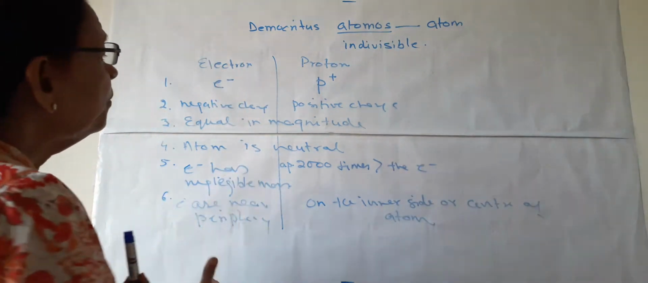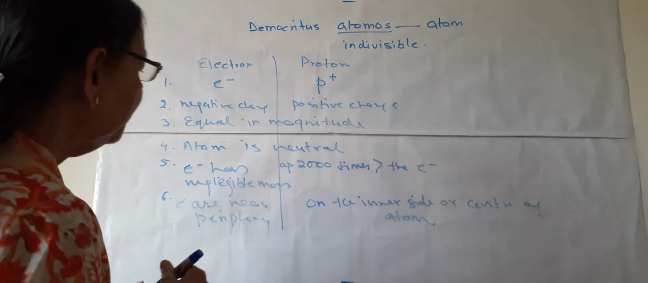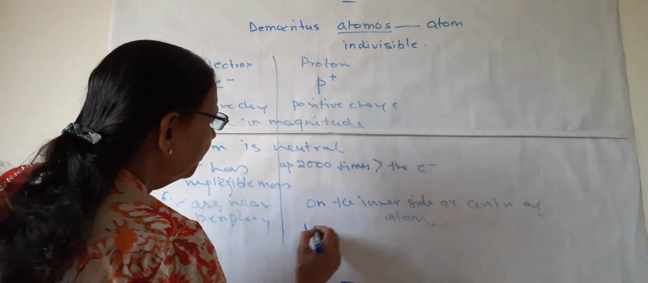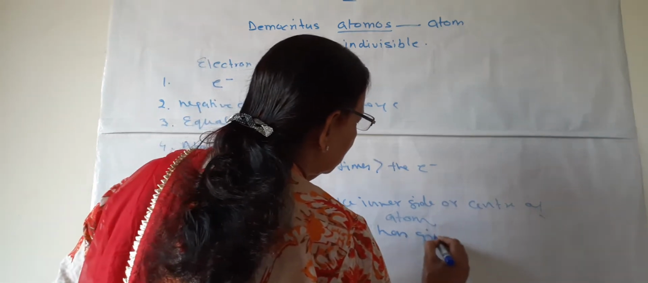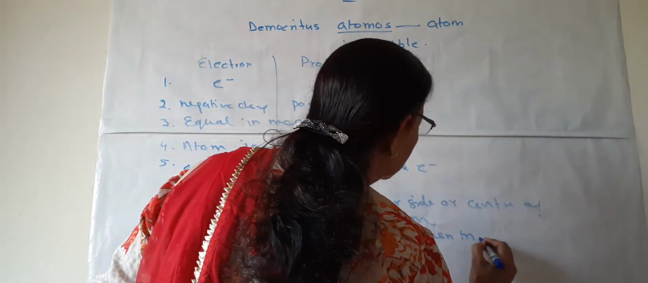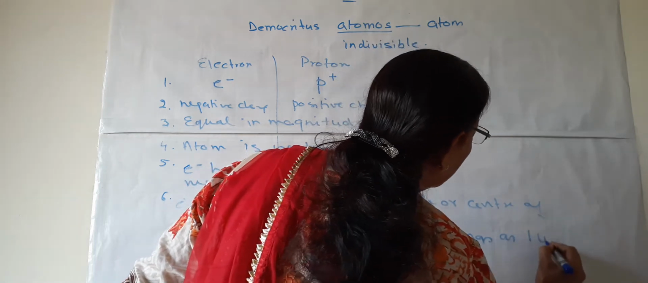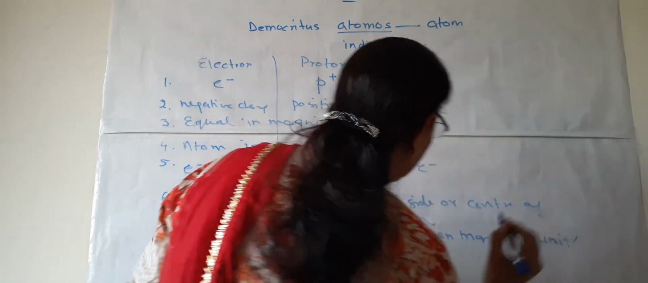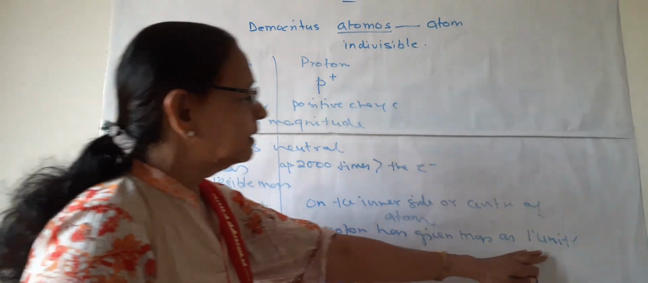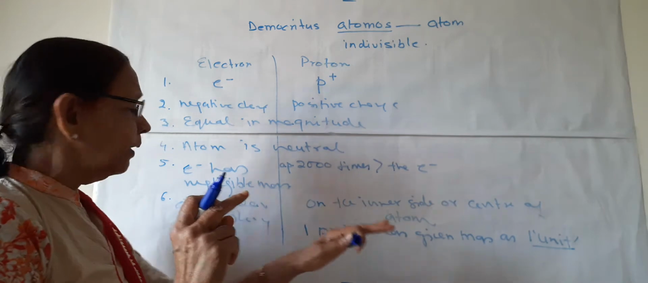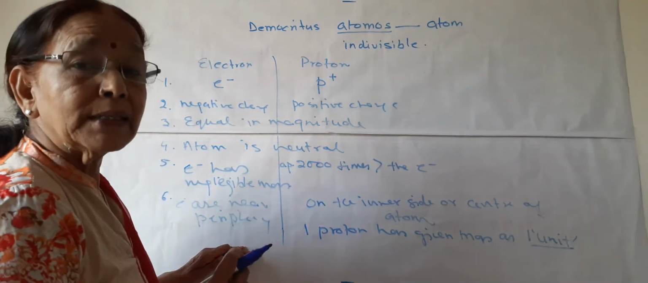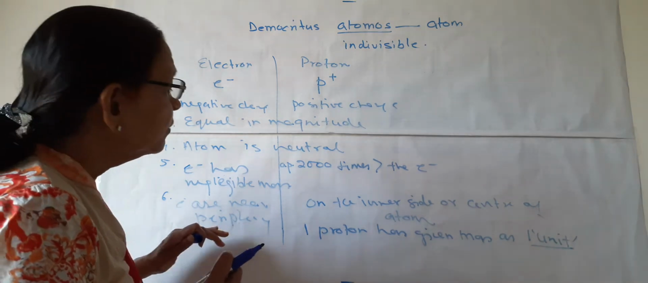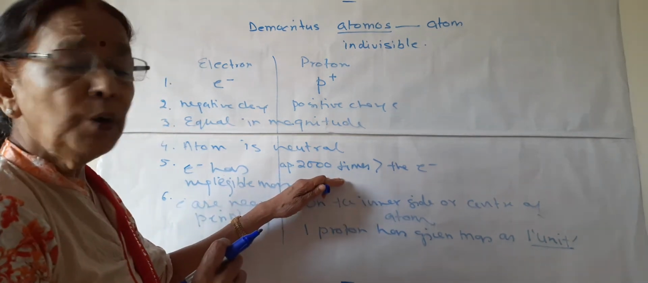So these are a few points, and one thing more: one proton has been given mass as 1 unit. The mass of one proton is given as 1 unit. If 2 protons, 2 units; 3 protons, 3 units. And as it is negligible, no mass has been given to electron. It is very light in comparison to proton.